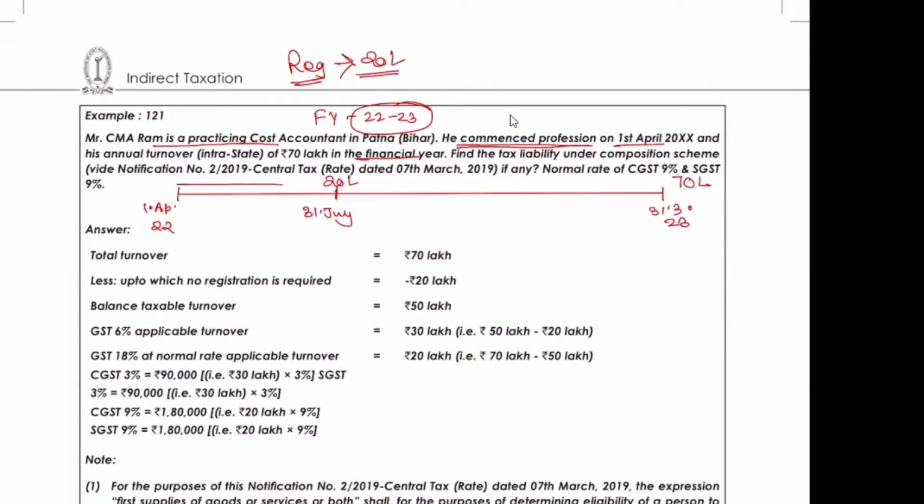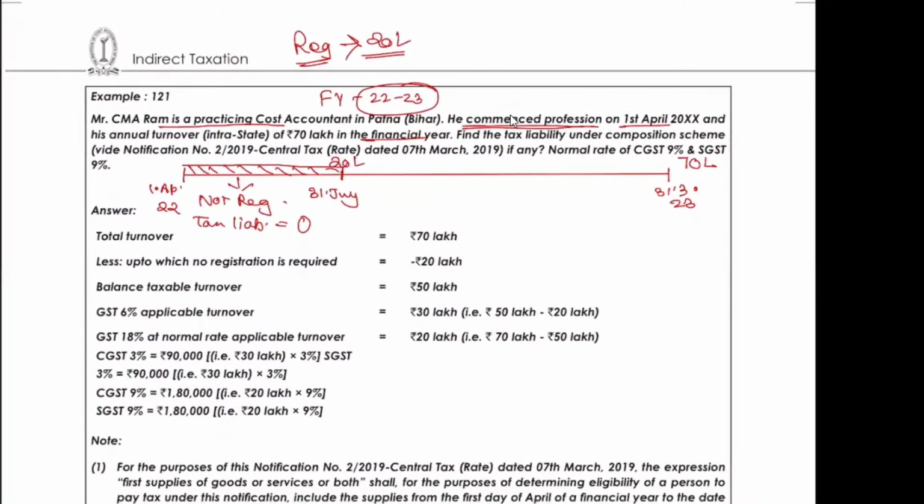So till this period, was he registered? No, he was not registered. Correct? So tax liability is nil. Correct? Yes. But for this next 50 lakh,